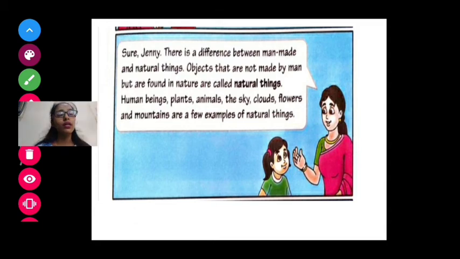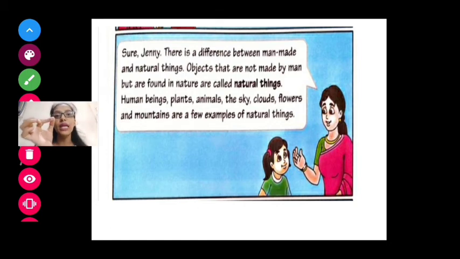So, is the moon a man-made thing or a natural thing? Has man made the moon? No. You are right. It is a natural thing, which is not made by us.